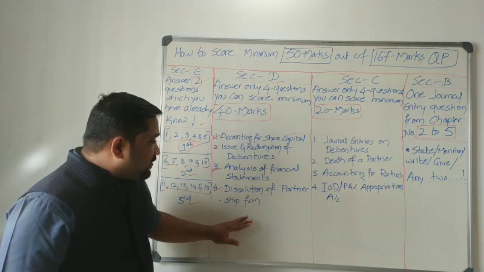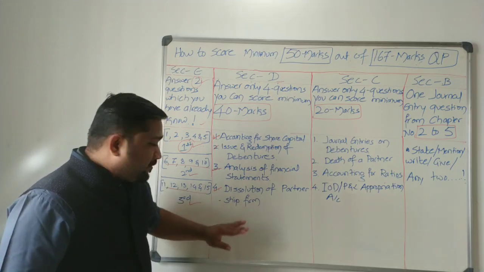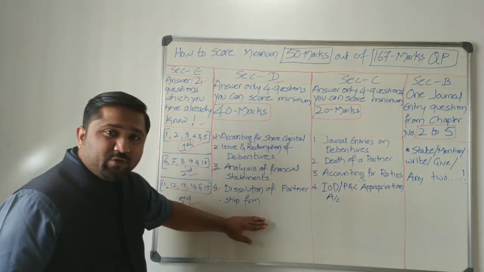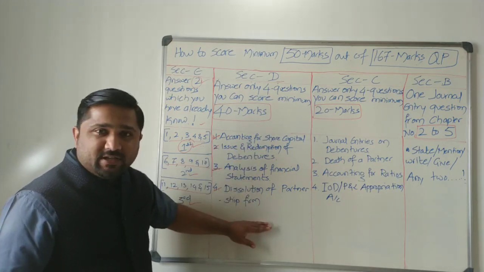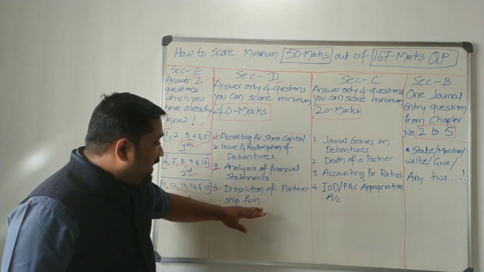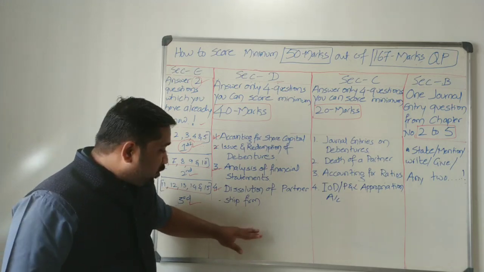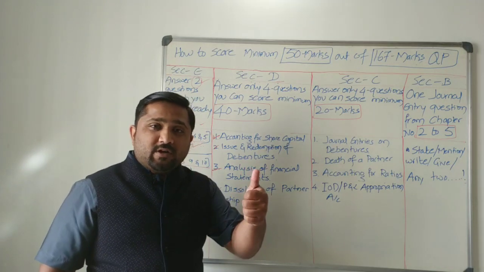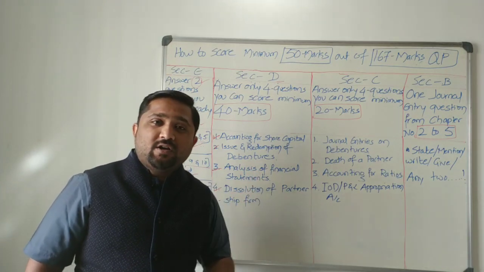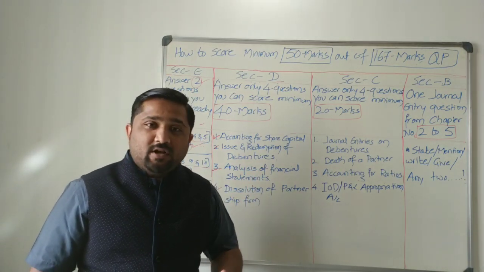So, dissolution of a partnership firm, 4 questions. You can score minimum 40 even if you make small mistakes here and there. Now, to keep a backup, you are left with 3 questions. Non-trading concern, non-profit organization, or accounting for non-profit organization. You can call it any.